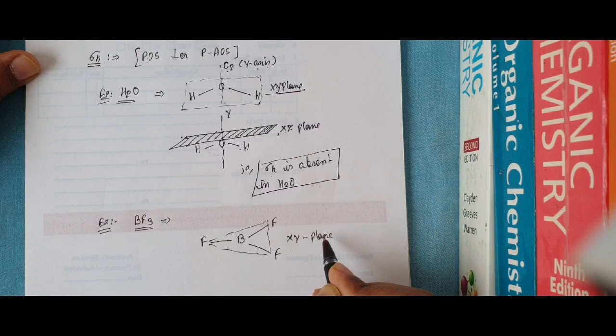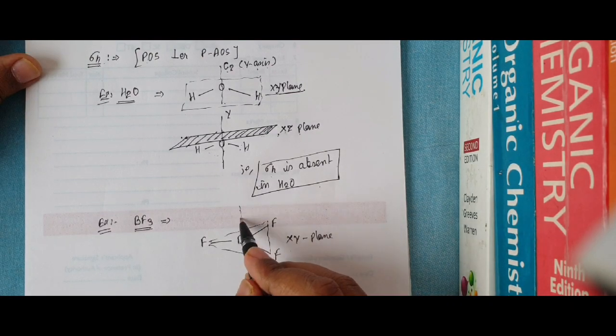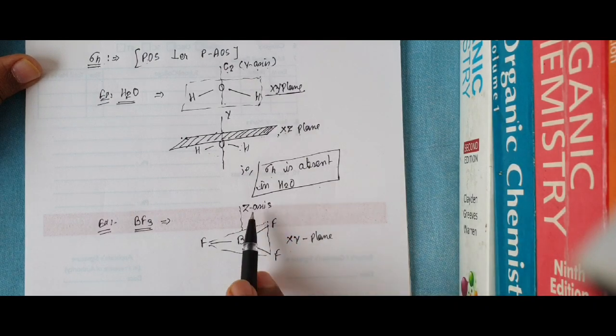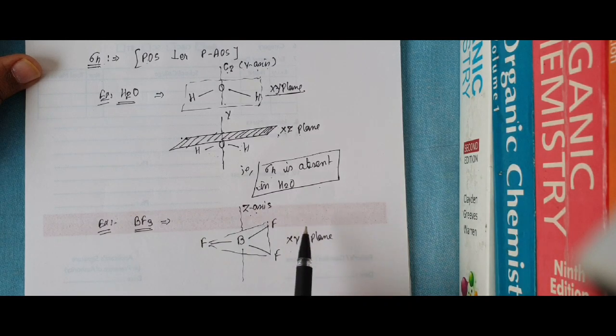BF3 is trigonal planar and exists on the xy plane, and its principal axis is the z axis. For the z axis, there is only one plane which is perpendicular to it, and that is the xy plane. Repeating myself, for the z axis only the xy plane can bisect the molecule and is perpendicular to the z axis. And the xy plane contains BF3 with its trigonal planar structure.